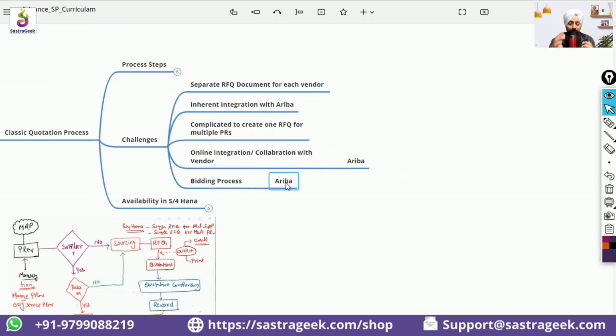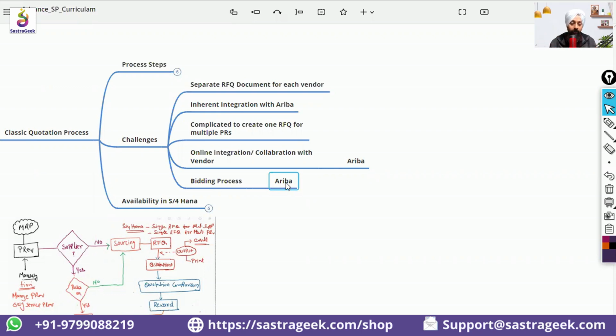Okay. So in a nutshell, the classic quotation process will improve in S4HANA, but it would also require adoption of Ariba. You will see one level of improvement with S4HANA, but if you want to see another level of improvement with automation, bidding process, and online integration, then you need to adopt Ariba. Ariba would be giving all the functionalities.